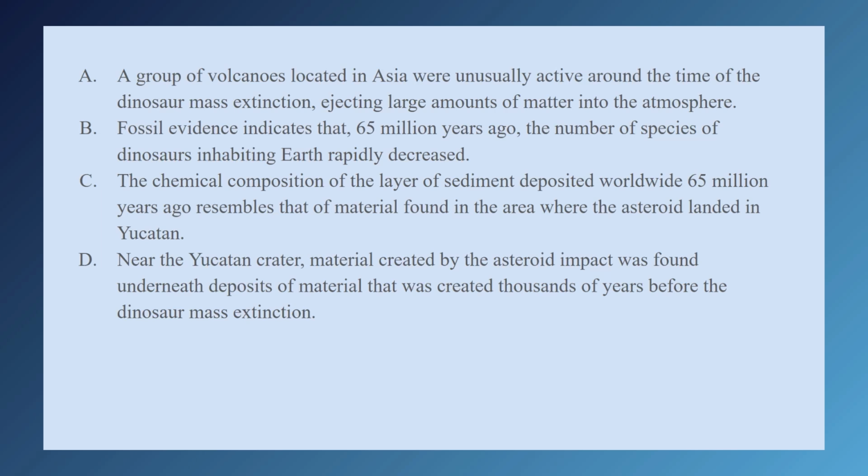So if the asteroid material from the impact was found underneath deposits of material that was created thousands of years before the dinosaur mass extinction, that means the impact happened too early to be the cause of the event that we think it's the cause of. This one undermines our conclusion.